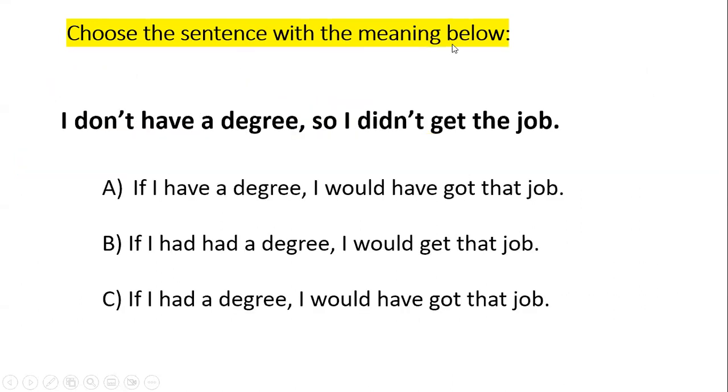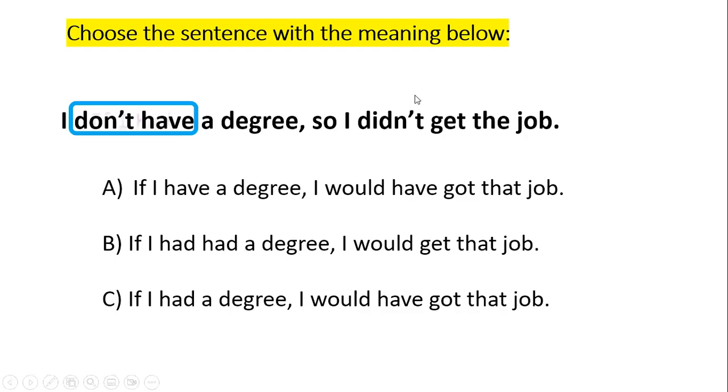Let's go to the next one. Again, the same idea. Okay, we need to find the sentence with the same meaning, rephrase it, and use if. I don't have a degree. If I say I don't have a degree, it means I'm talking about now, because you can see that you have present simple tense. Again, what type of have is this? Is this a helping verb or a main verb? Usually ask yourself, do I have another verb after it? No, I don't. So have here is a main verb. It simply means I own something. I don't have a degree.